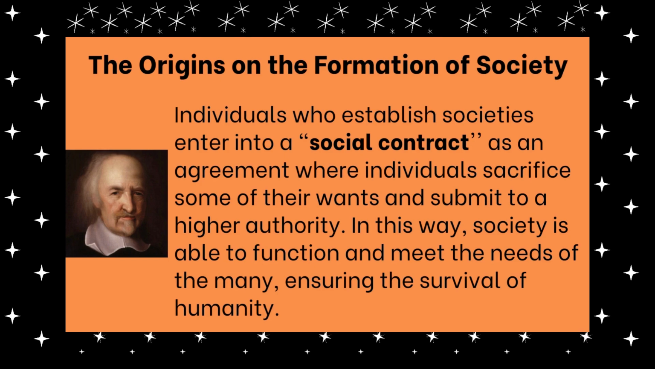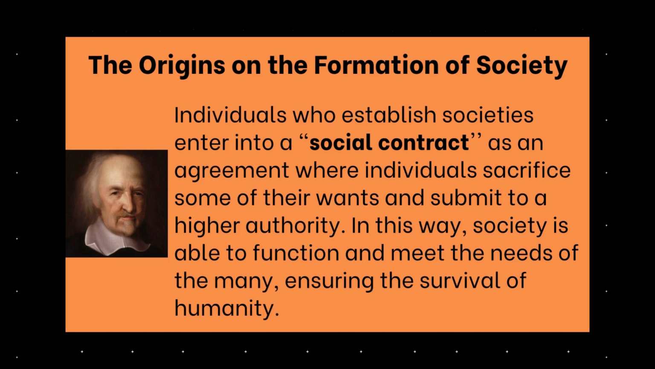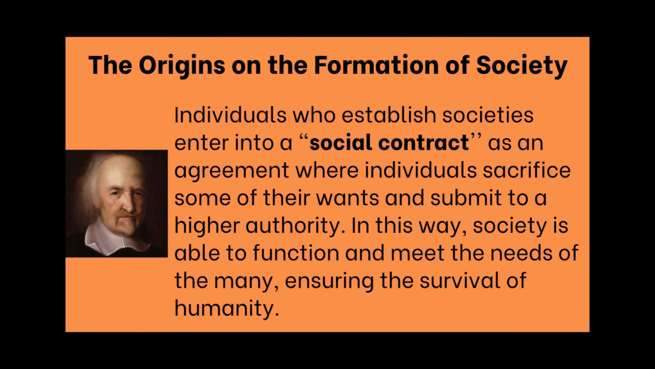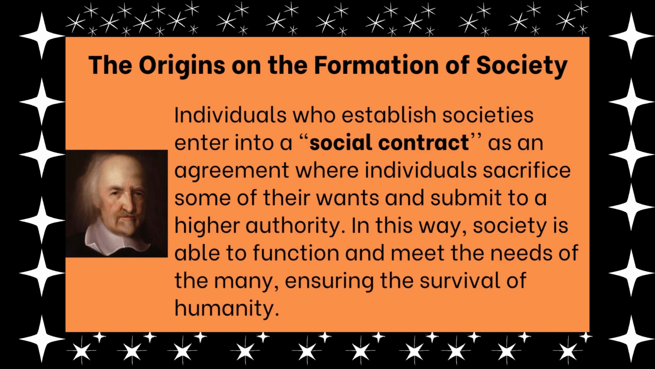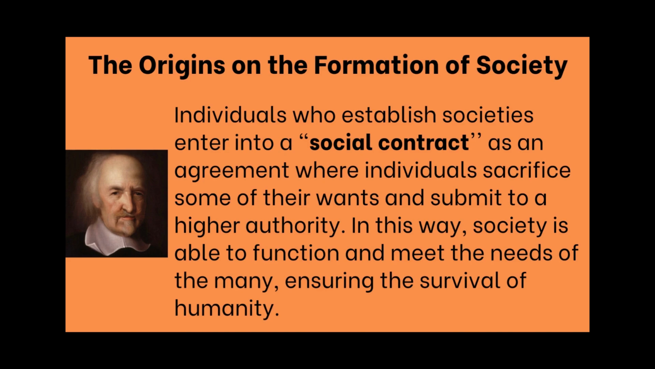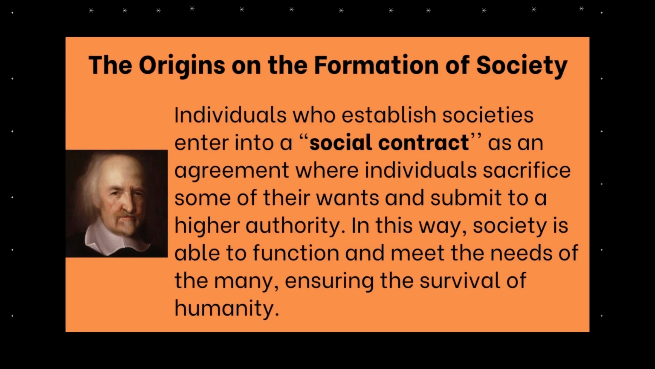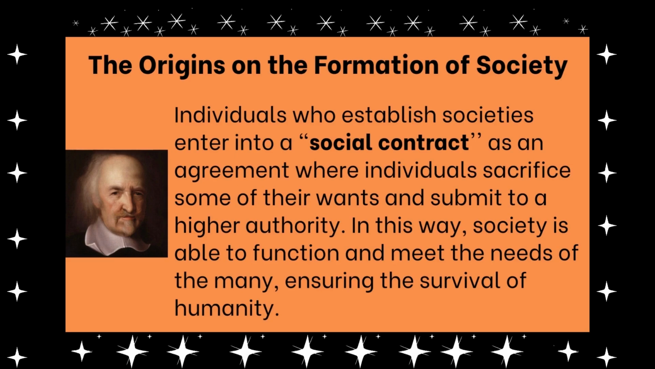This is the theory known as social contract theory, whereby an agreement or a contract must be set between the individuals in the society and the higher authority, that the people should submit to the power of the monarch in order to maintain social order.